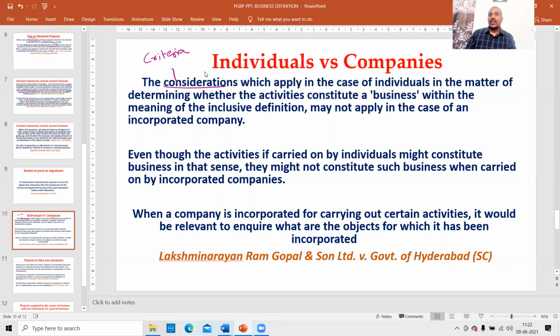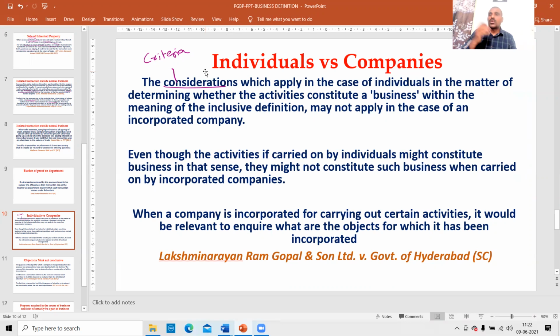Considerations here means criteria. The criteria applied to individuals to determine whether a transaction is a business or not will not be applied to incorporated companies. In case of incorporated companies, the memorandum also has to be studied.